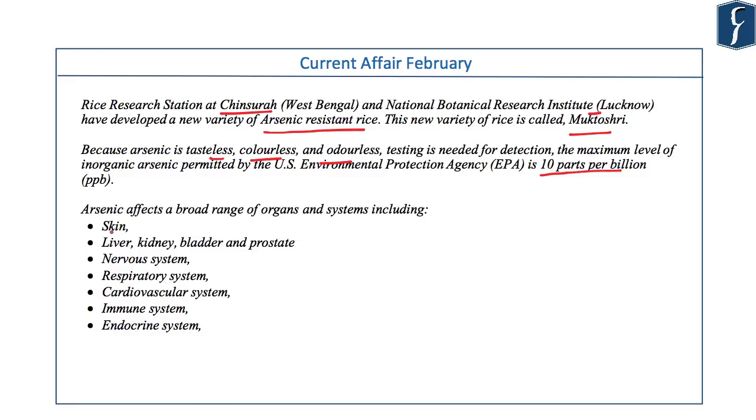Arsenic causes cancer of the skin, of the liver, of the bladder. These are the common harms caused by arsenic to the human body, but harm can also be caused to the nervous system, respiratory system, cardiovascular system, immune system, and also our endocrine system.